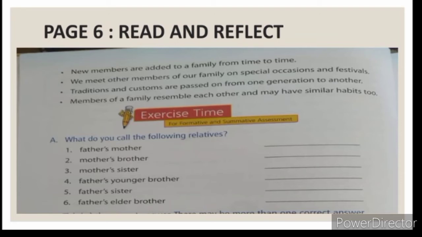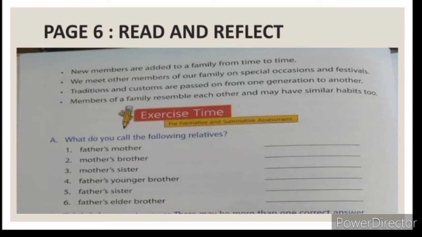Now moving on to the next point. New members are added to a family from time to time. Like when a baby is born, when someone gets married, then a new family member is added to the family. We meet other members of our family on special occasions and festivals.